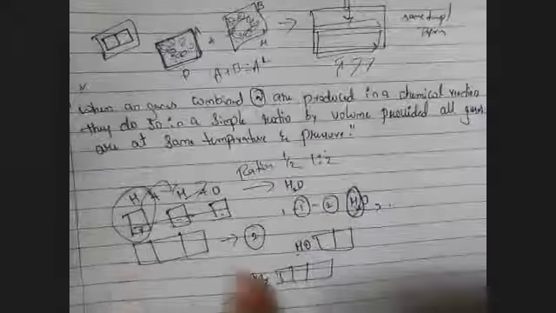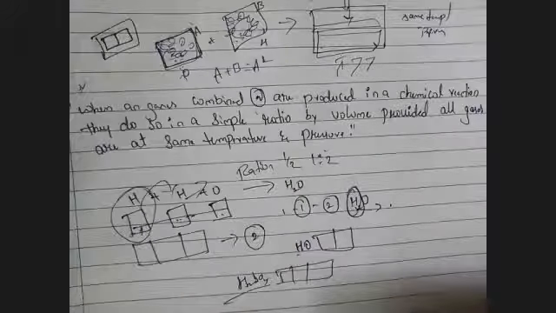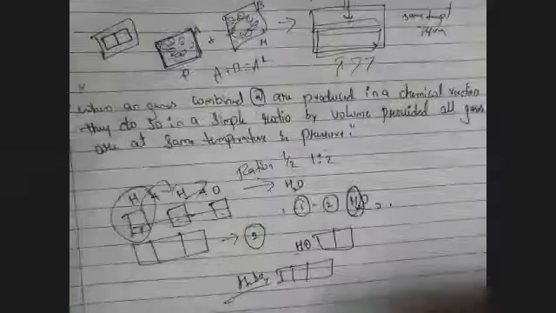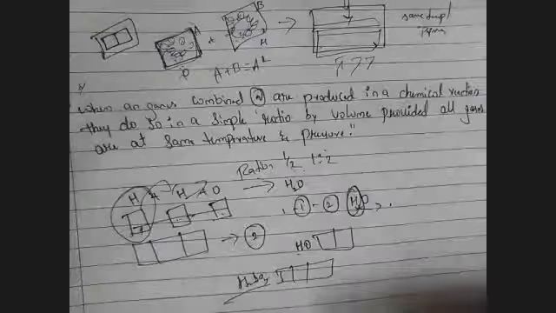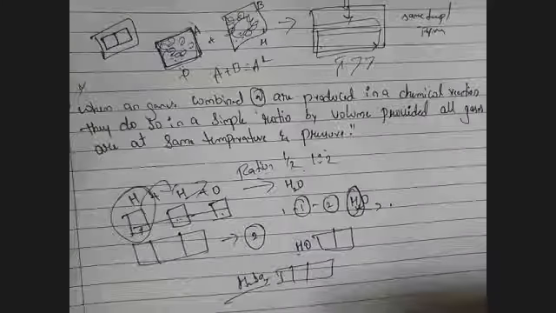So the ratio should be maintained in the volume. It means to say the ratios are going to be constant with their volume, with the same temperature and pressure.